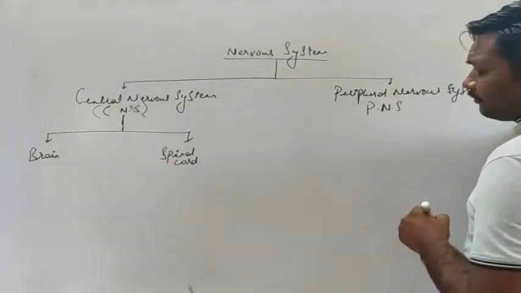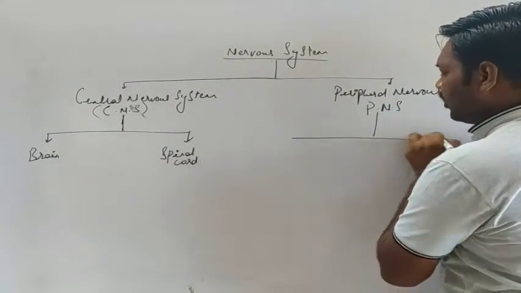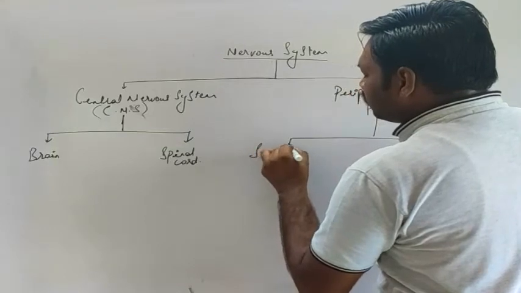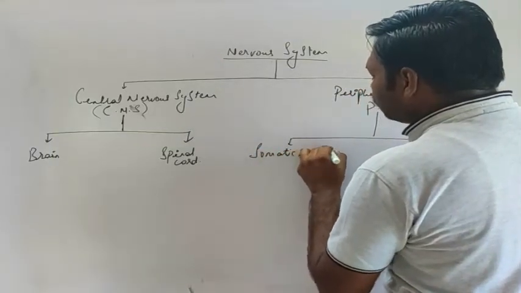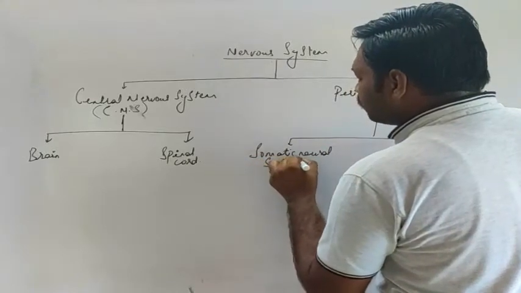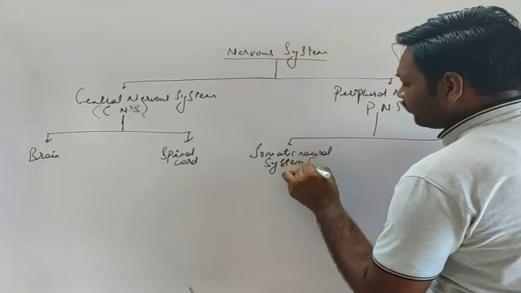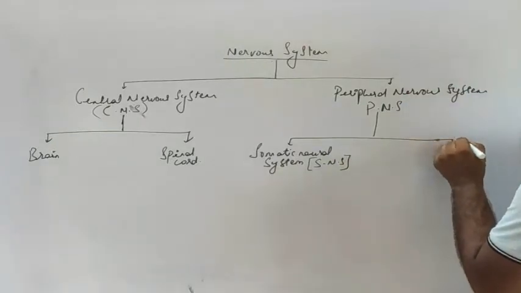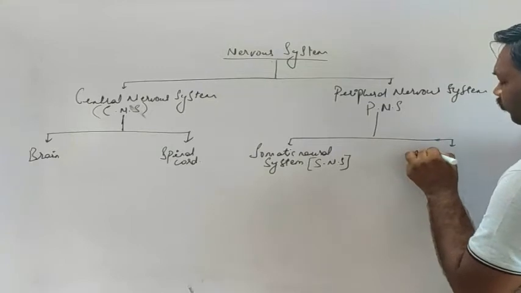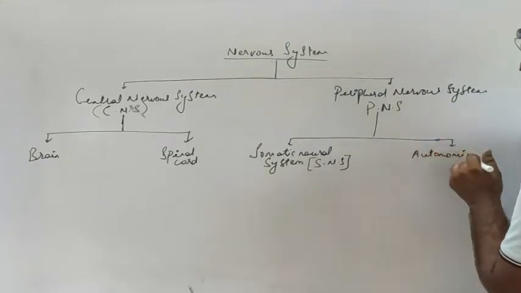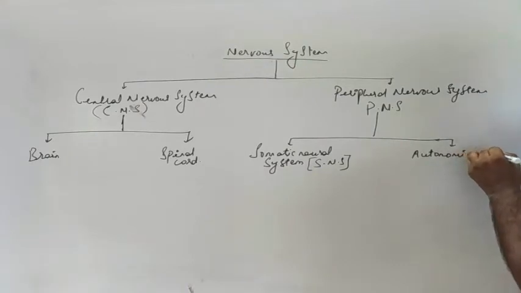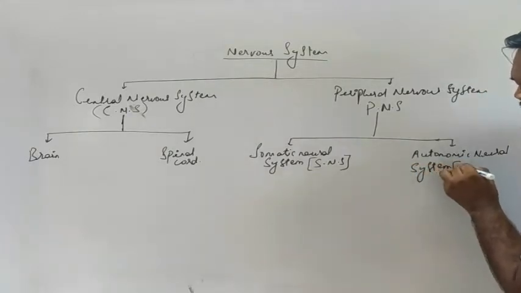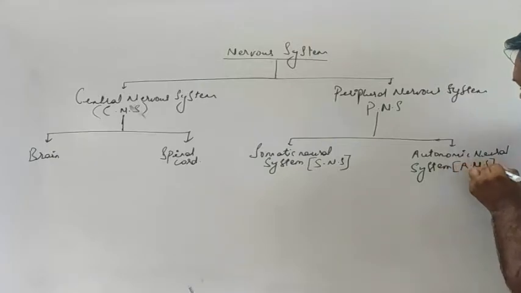Then the peripheral nervous system is further divided into two types: the somatic neural system, simply called SNS, and the autonomic neural system, in short called ANS.